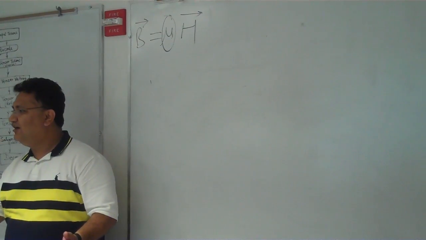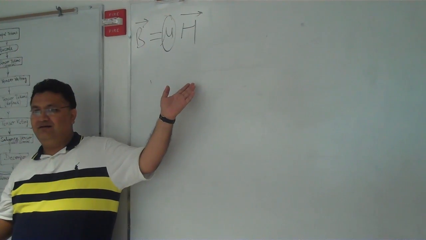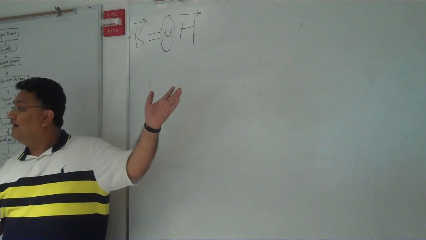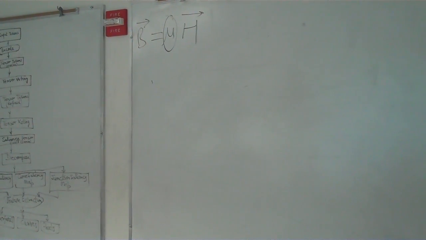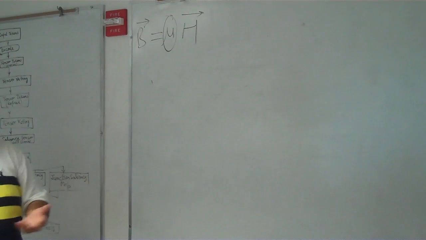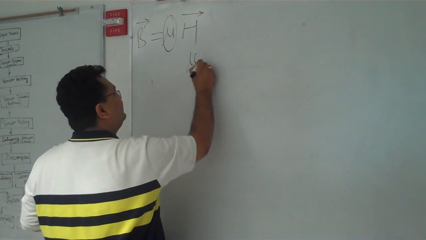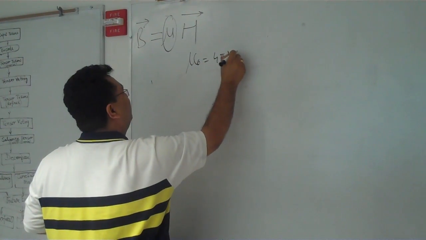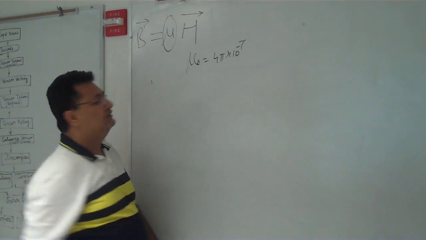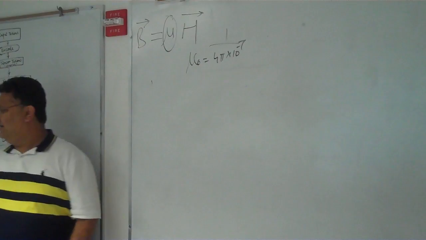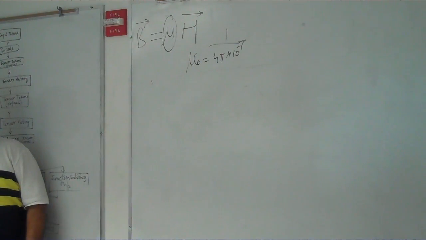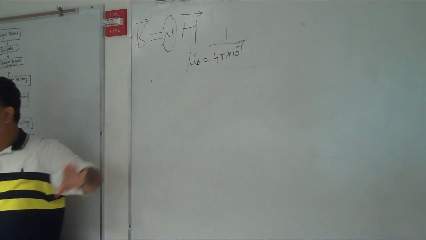Is mu a scalar or a vector? It looks like a scalar. It's the mu for free space, 4 pi times 10 to the minus 7. But this is for free space.